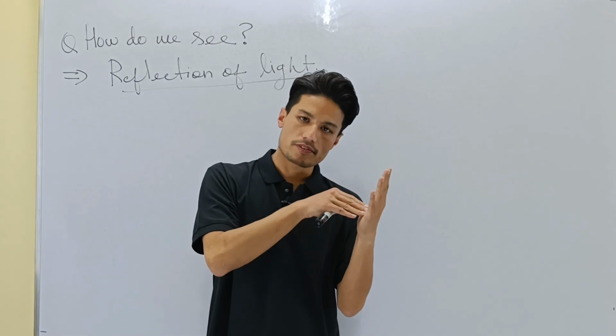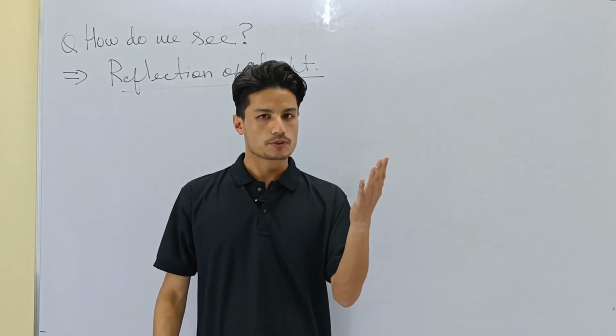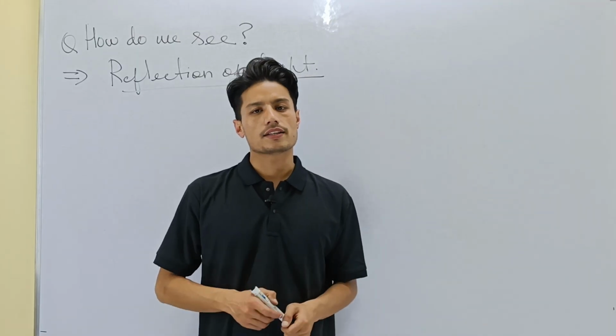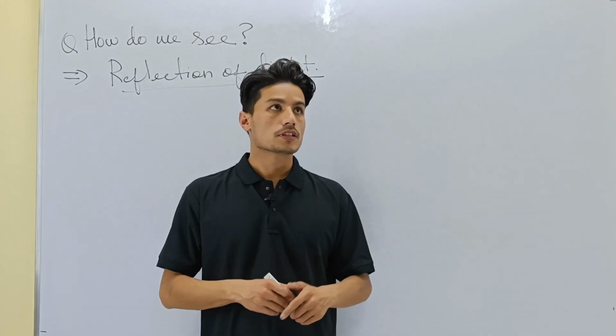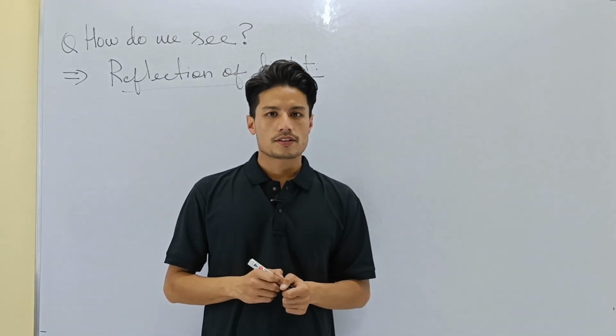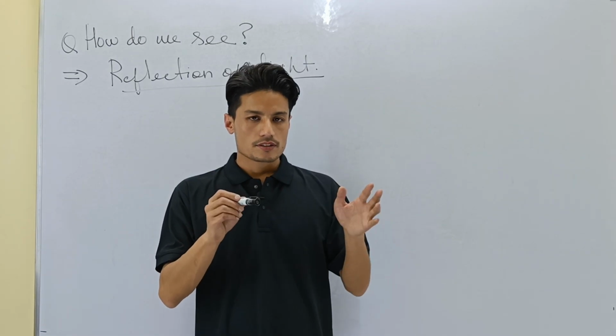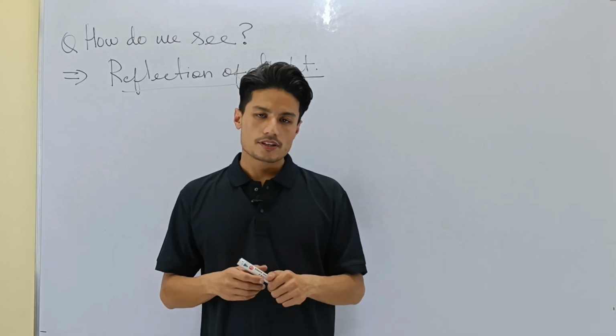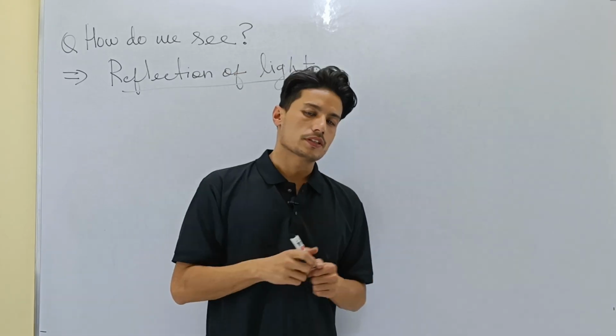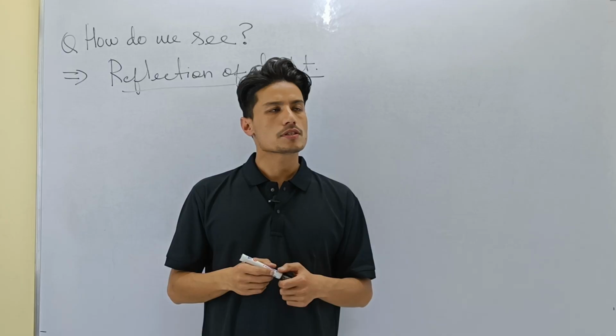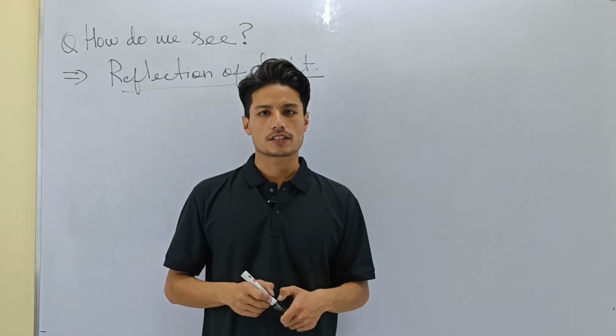So my hand reflects light. My hand is visible to me. Anything which does not reflect light is invisible to me. For example, I am surrounded by air, but the air does not reflect back light. Rather, air allows light to pass through. Thereby, air is visible or invisible? What is the answer, class?